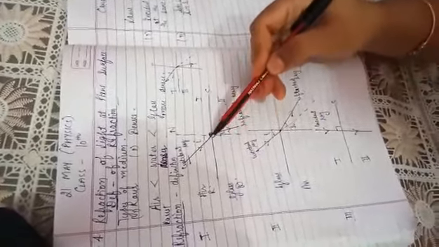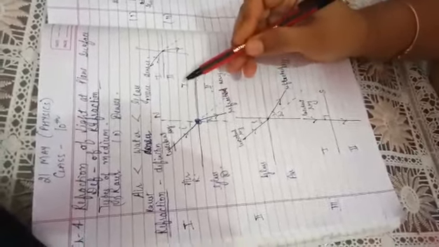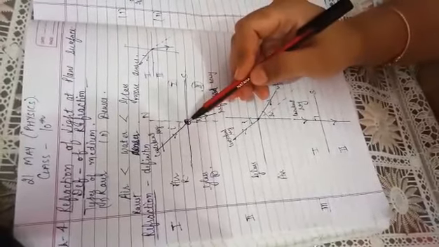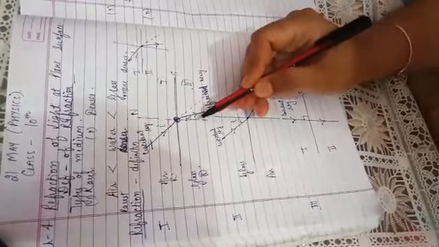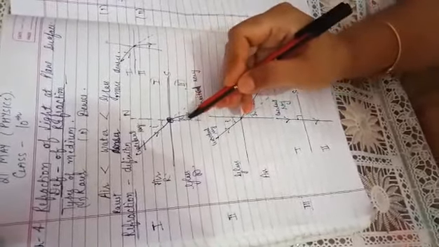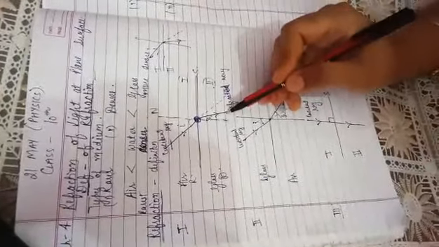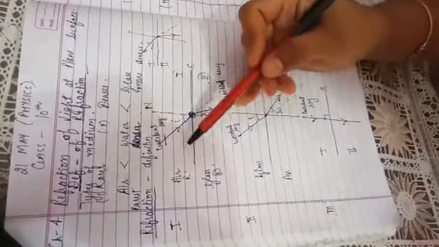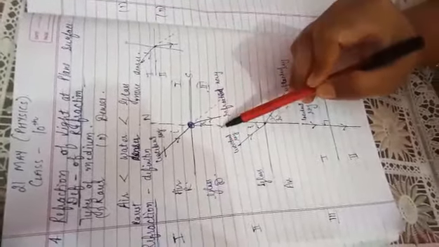Let this be the incident ray. Incident means falling ray. So this is falling on a medium of separation. This is separating the two media, that is medium 1 and medium 2. When this incident ray falls over here, we say the refracted ray turns towards the normal. So this is the normal. Normal is a line at 90 degrees we draw at the point of incidence. This refracted ray always turns towards the normal. So this is the first case, that when the light moves from air to glass, or we can say from rarer to denser, it always turns towards the normal.